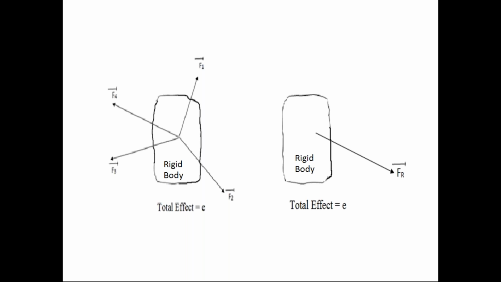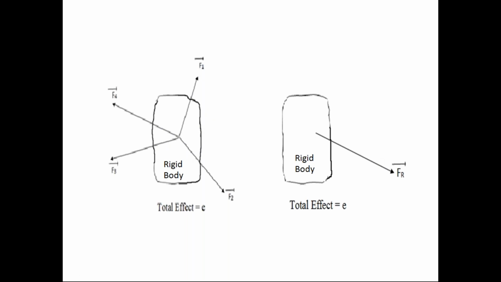This force system has an effect on the rigid body. Because of that effect, there is a change in the condition of the rigid body, either the rest condition or the uniform motion. But we can replace this force system acting on the rigid body with only one force. That is possible. I will tell you that procedure later.